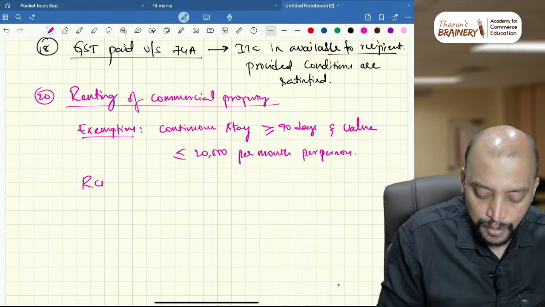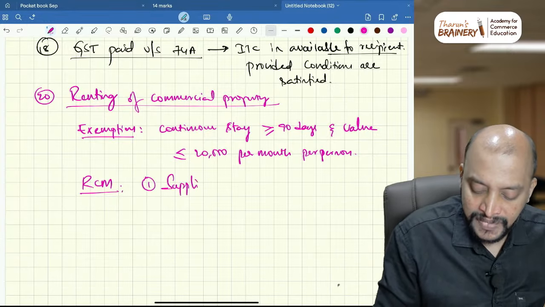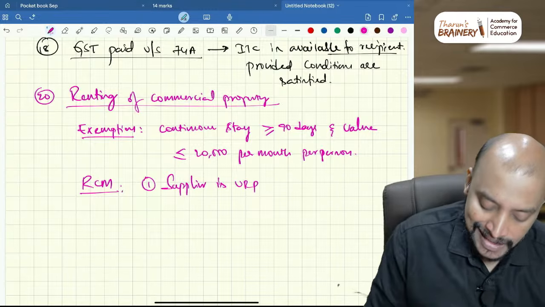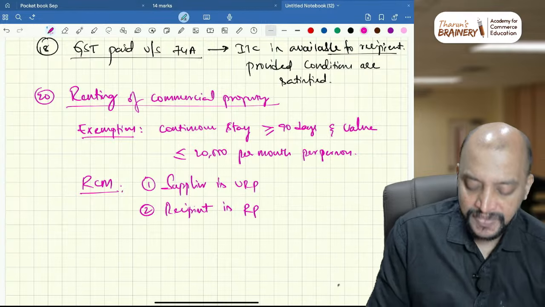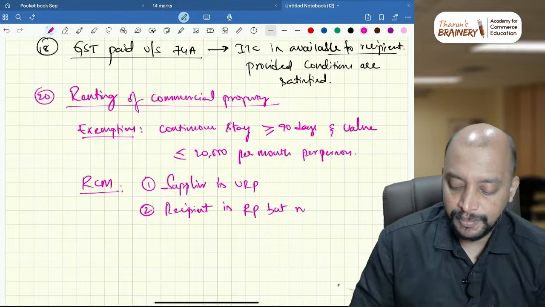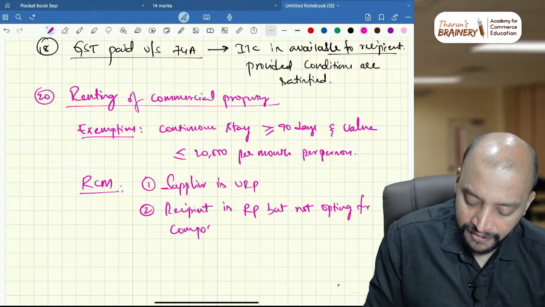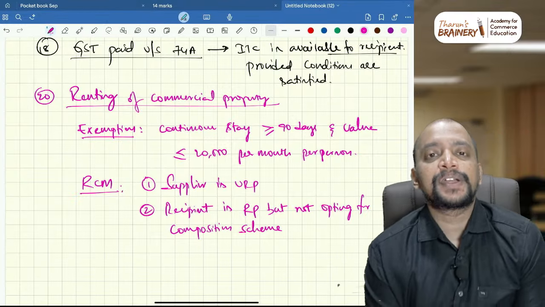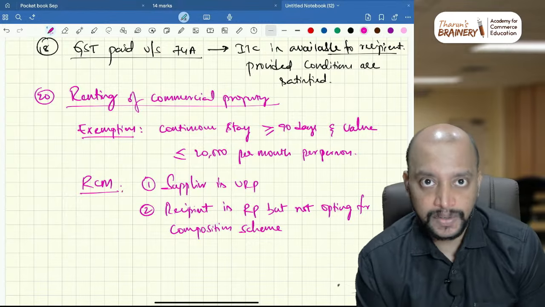And what about the RCM? What are the conditions for RCM? If you see, supplier is unregistered. What if supplier is registered? No doubt it is FCM. Supplier is unregistered, recipient is registered, but not opting for composition scheme. This is one new point. What if supplier is unregistered, recipient is registered, but the recipient is under composition scheme? Then also it is FCM and supplier only will pay. As supplier is unregistered, no GST. Okay, that is how you need to write.